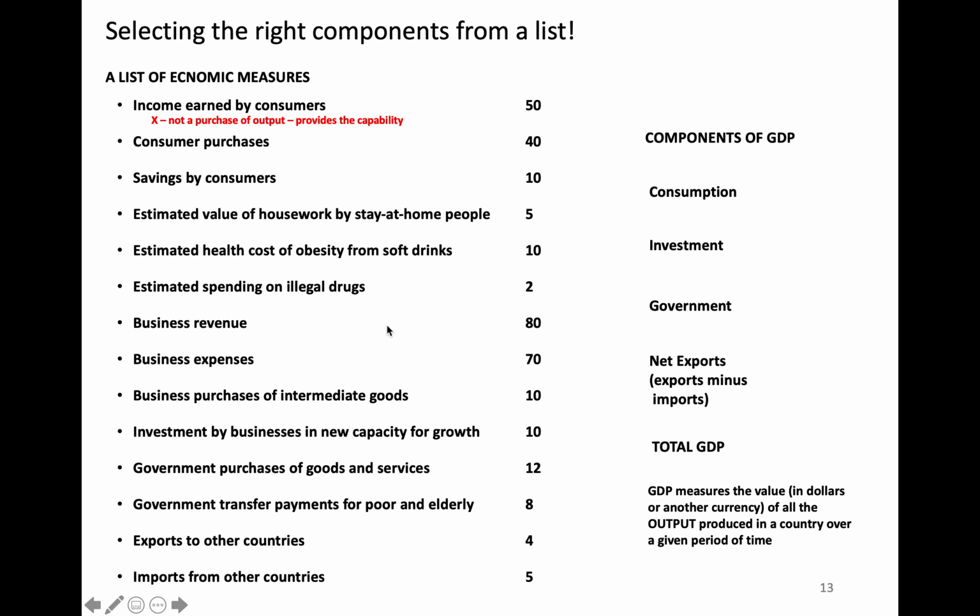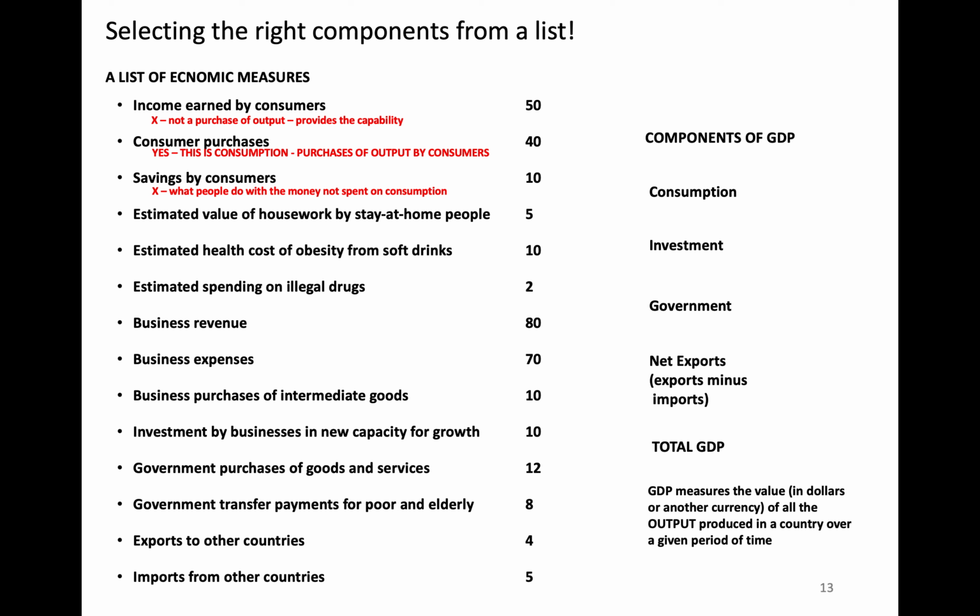So income earned by consumers, so that's our wages or salaries, that's not a purchase of output. That provides the capability of us to buy output, but that's not yet buying output. So that is not part of GDP. Consumer purchases, yes, this is consumption. This is when we go out and buy soap and buy a car or buy food or anything else. This is consumption. And like I said in the previous video, this is oftentimes the largest portion of GDP.